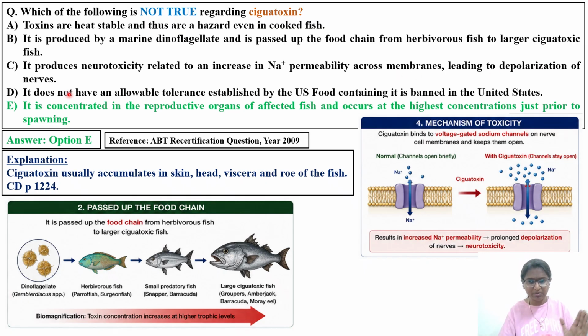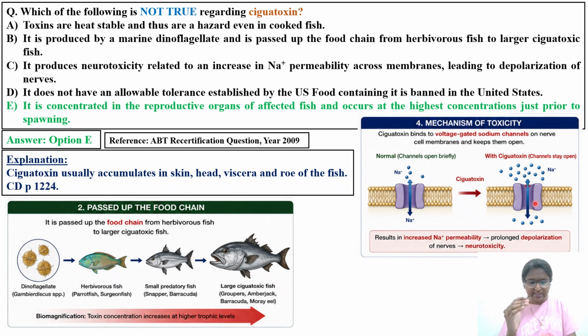So we'll see the mechanism. This ciguatera toxin binds to voltage gated sodium channel. This is your normal sodium channel, where sodium concentration is there. These are the channels through which sodium will enter into the cell, on the nerve cell membrane, and the toxin keeps them open. So in the case of ciguatera poisoning, the ciguatera toxin will go and bind to this channel whenever its concentration increases at the nerve terminal on the cell membrane.